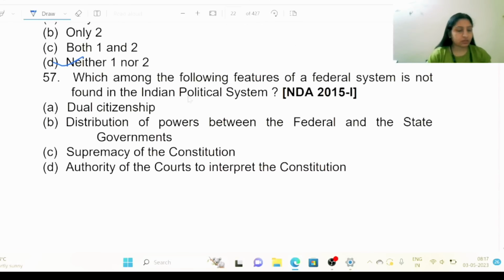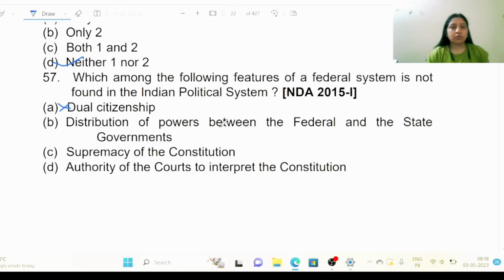So what is the right answer? Dual citizenship, this is the one that is not found.